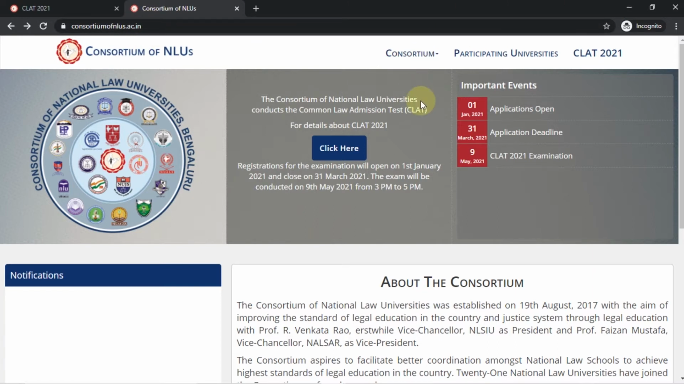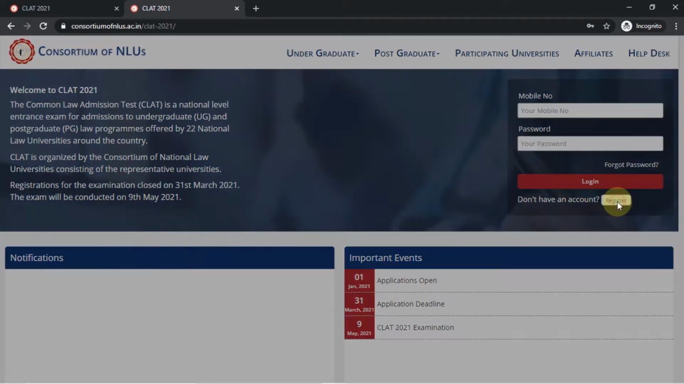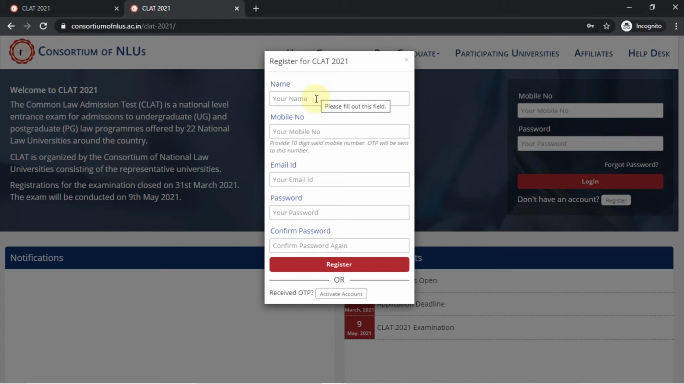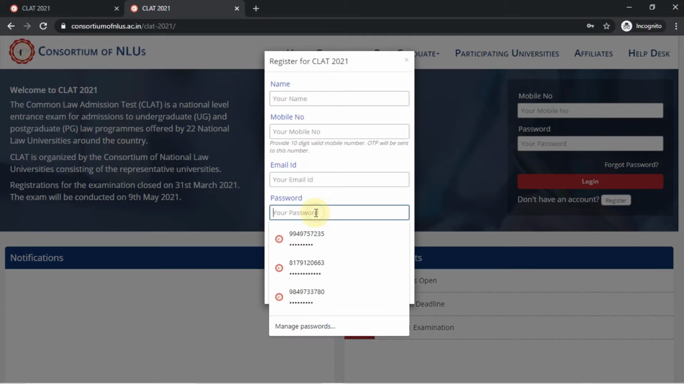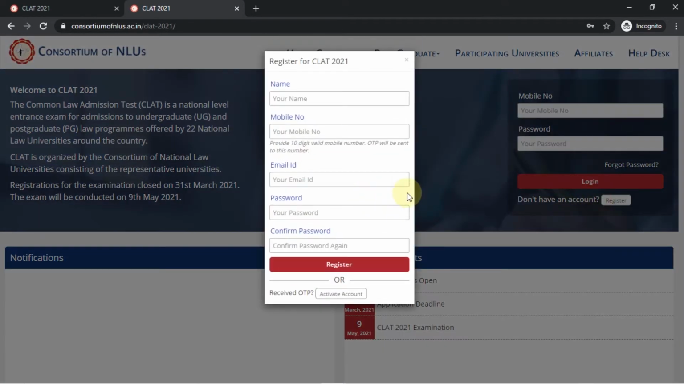that is consortiumofnlu.ac.in, you will see this page opening up. You can go to the CLAT 2020 tab here. Right, the first thing, like I said, you need to do is register yourself. So click on the register here and fill in these details, right? Your name, your mobile number, your email ID, put in a password for yourself, and ensure that you remember the password, of course, and then click on register.